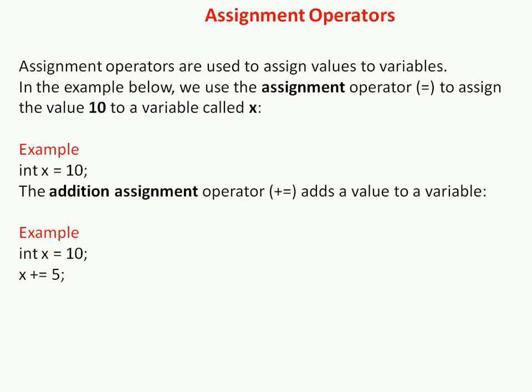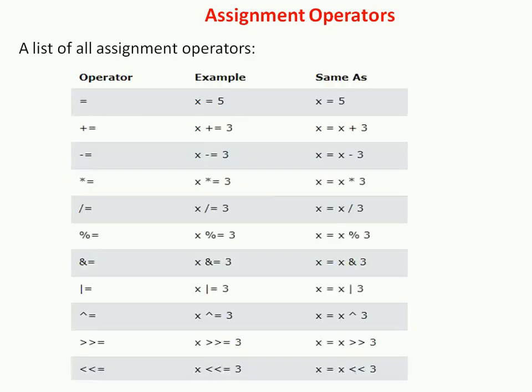So equals to is the assignment operator, and plus equals to means x plus equals 3 is x equals x plus 3. If x divided equals 3, it means x equals x divided by 3. So these are some assignment operators.